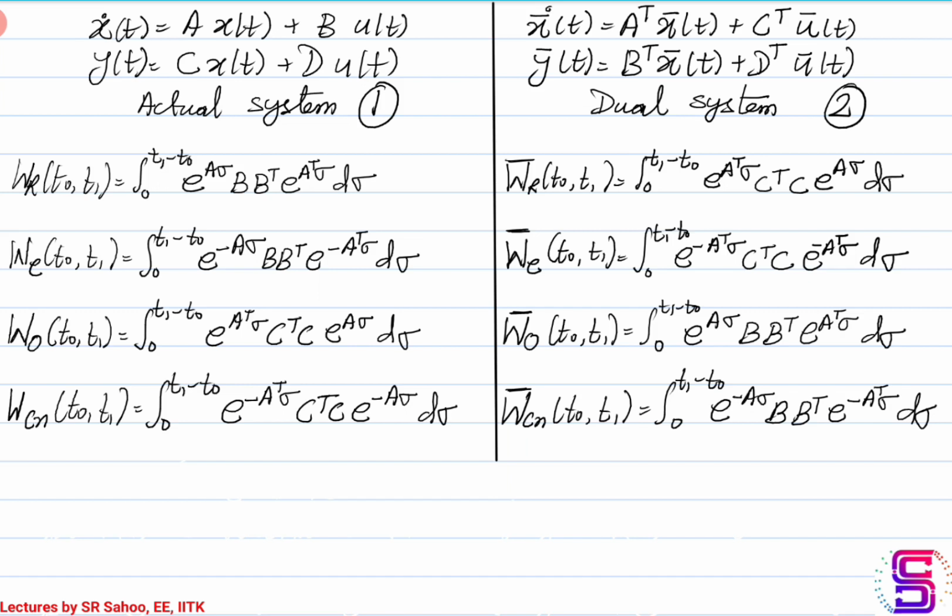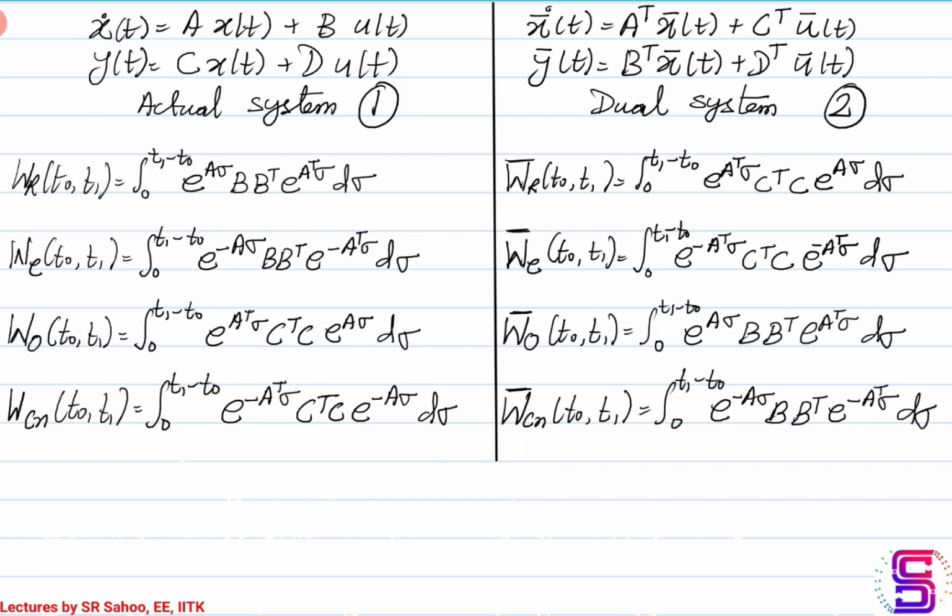Please note that system 1 and system 2 are entirely different systems. It is because of the relationship between the ABCD matrices of system 1 and system 2 that system 2 becomes a dual system of system 1. Or system 1 can also be said to be the dual system of system 2.